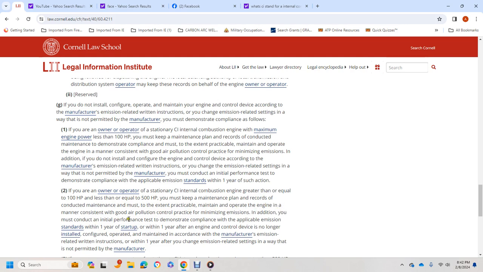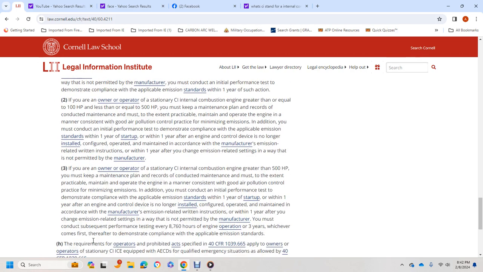In addition, you must conduct the initial performance test to demonstrate compliance with the applicable emission standard within 1 year of startup, within 1 year after the engine control device is no longer installed or configured and operated to maintain in accordance with the manufacturer's emission-related written instructions, or within 1 year after the change of the emission-related settings in a way that is not permitted by the manufacturer.